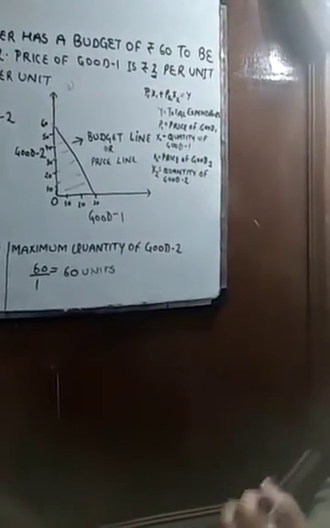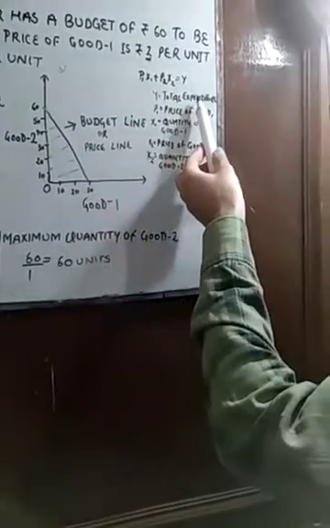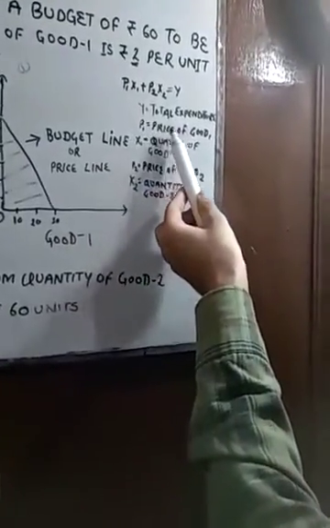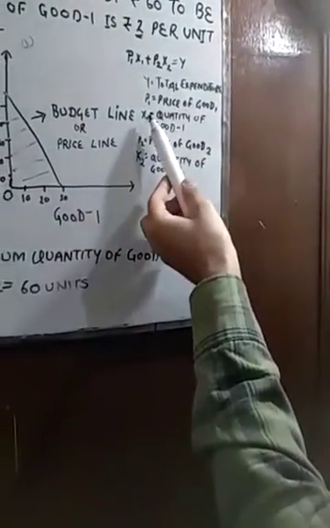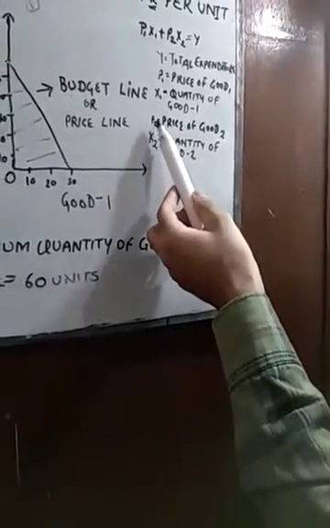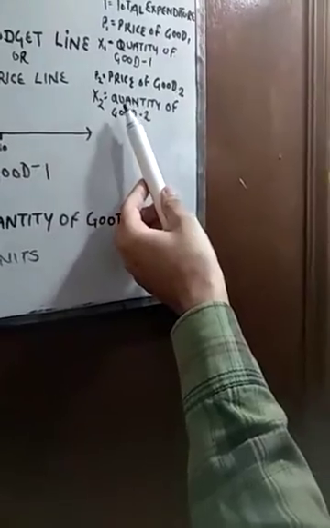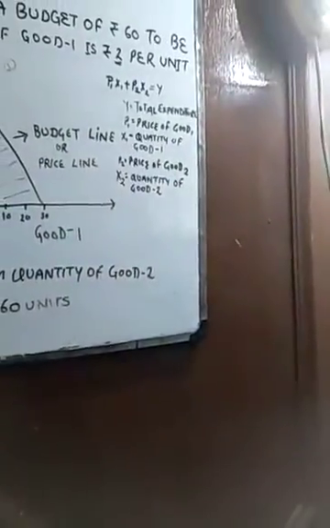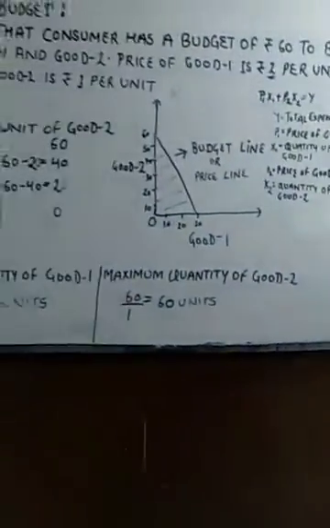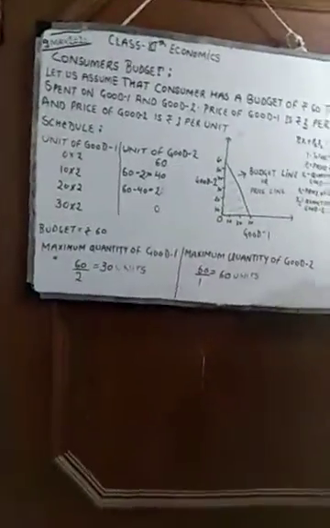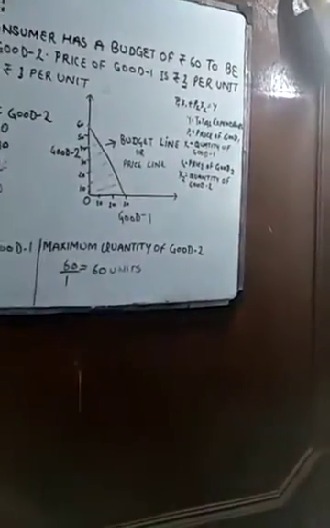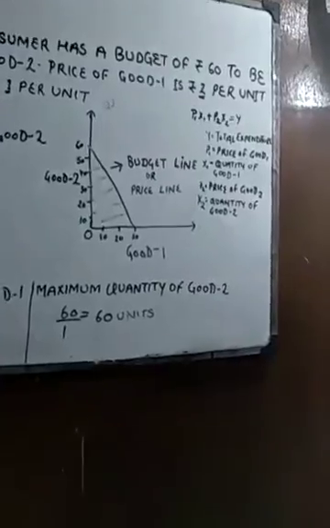So Y is equal to total expenditure here. P1 is the price of good 1, x1 is the quantity of good 1, P2 is the price of good 2, and x2 is the quantity of good 2. So these are all the related concepts and the equation for the budget line. The equation of the budget line is very important, and it is also asked in your 1 marker questions.